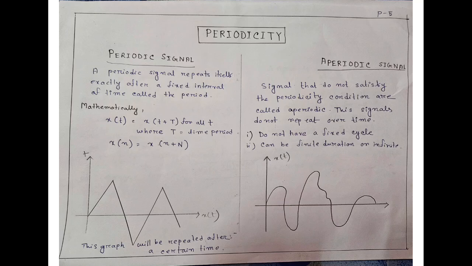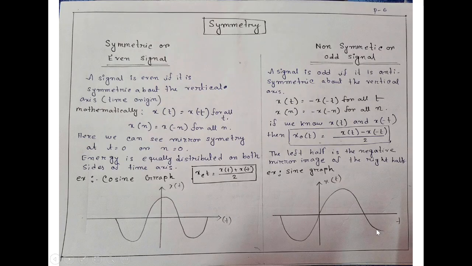Next one is aperiodic signal. This type of signal does not satisfy the periodicity condition, so it is called aperiodic. This signal does not repeat over time. It never repeats over time. It doesn't have a fixed cycle, and it can be of infinite duration or finite duration. So it's an aperiodic signal. We can see it in this graph.